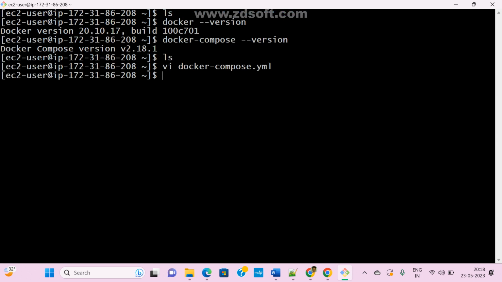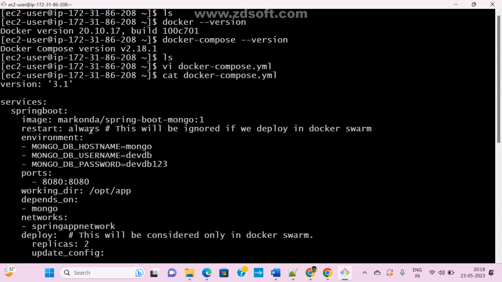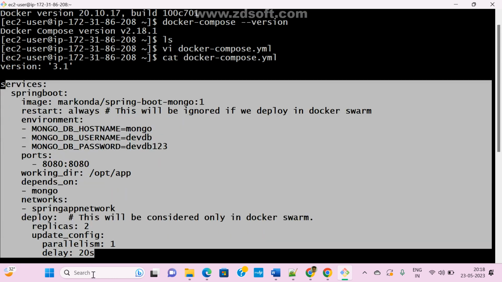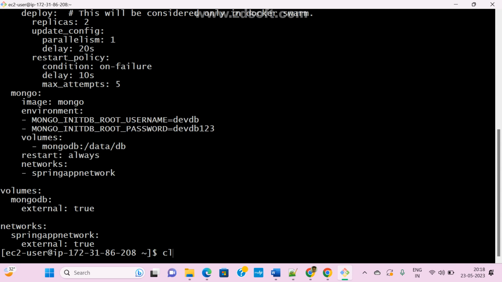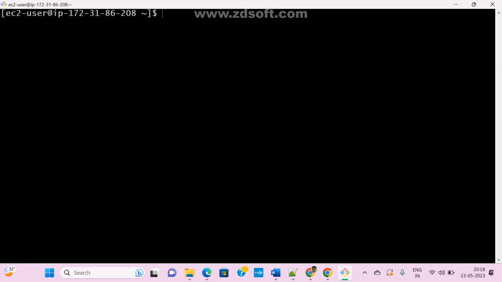Okay. Now see here, Docker Compose YML. Now this is my file. We implemented this compose file, this is a YML file. Okay. Now how to check this YML file? Is everything clear or not? We don't have any errors and all.